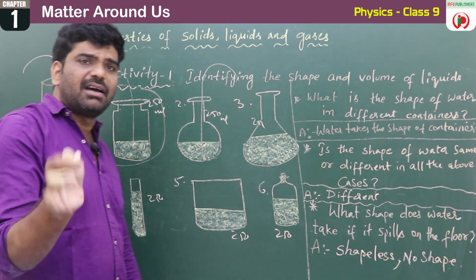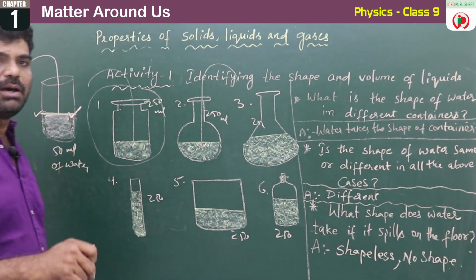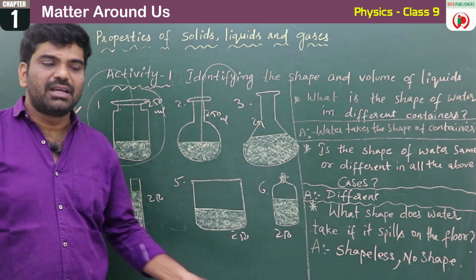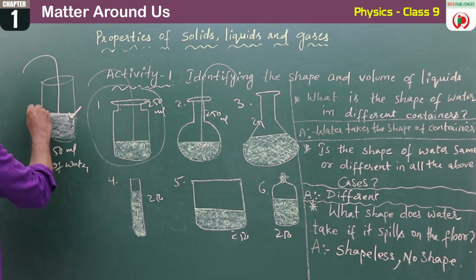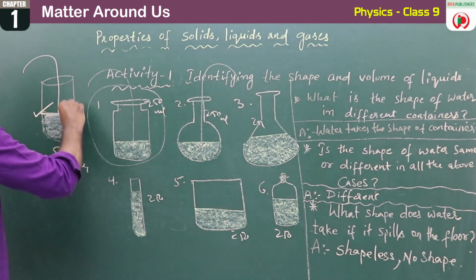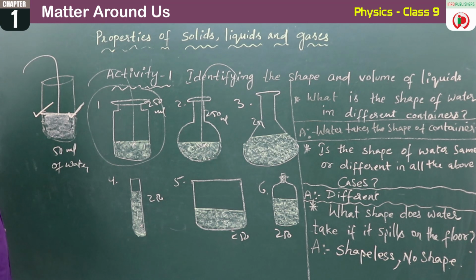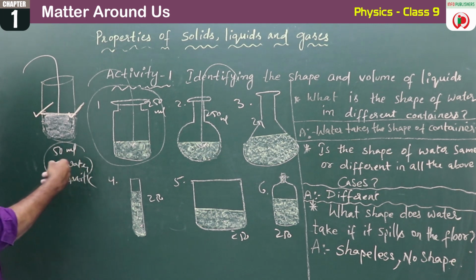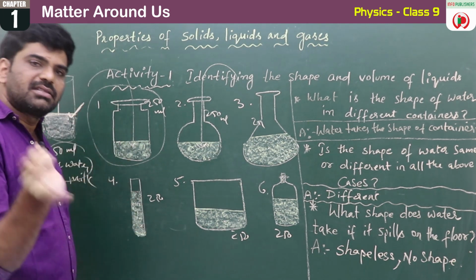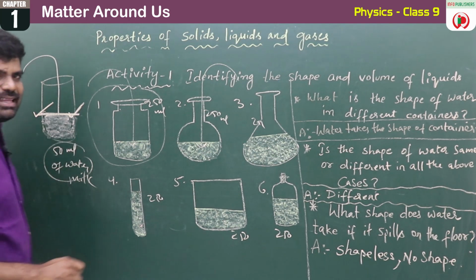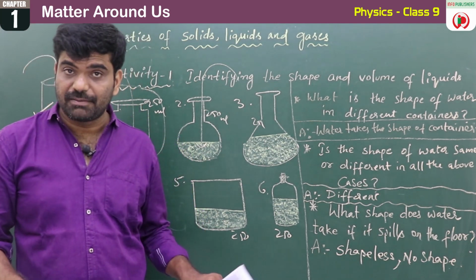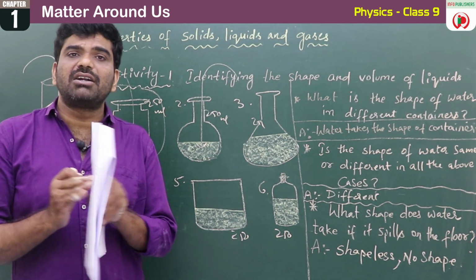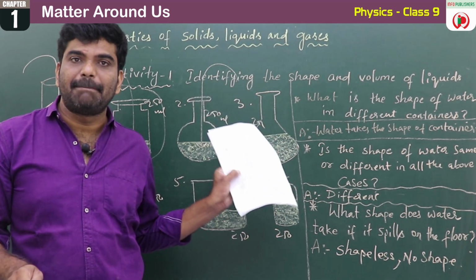That is the reason we have gone to the second activity by taking different liquids. In the first case, we have poured water into the tumbler, so we have marked the level. In the second case, we have taken milk, and we have marked the level. Both are 50 ml, of water and of milk. In the third case, we have taken petrol or oil, and we got the same level. That means the level of the fluid is not changing, so the volume of the fluid is not changing, but the shape is changing.